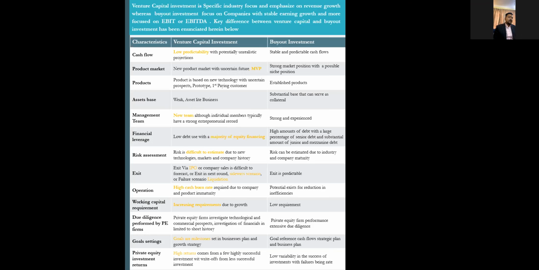So this kind of outflow we have to give the company in the form of capital infusion. There are no other such measures to run this company apart from majority equity financing, right? So yes, these are the parameters from where we can distinguish purely a venture capital investment and a buyout investment, right? On one side, venture capital investment is the very lower part of the spectrum, and buyout investment is the very higher part of the spectrum, where there is a growth perspective. And in venture capital, it is a very nascent stage investment, right?